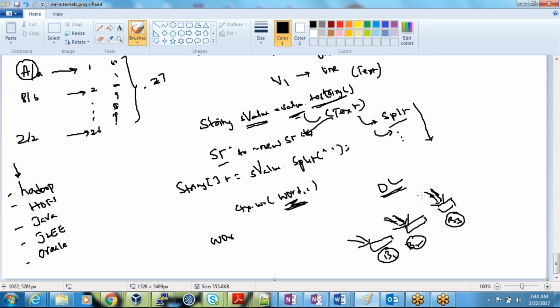Do you understand, Anil, what I'm trying to say? Ideally, we shouldn't be missing any data locality. Okay, so actually we are missing the data locality here. How? The first mapper will be launched on this machine, the second mapper on this machine, and the third mapper on this machine. The output of each mapper will be stored locally on that machine only. Now the reducer will launch on another machine, any of the machines. Reducer will launch here, so I need to copy the data from here to here. So are you missing data locality or not?